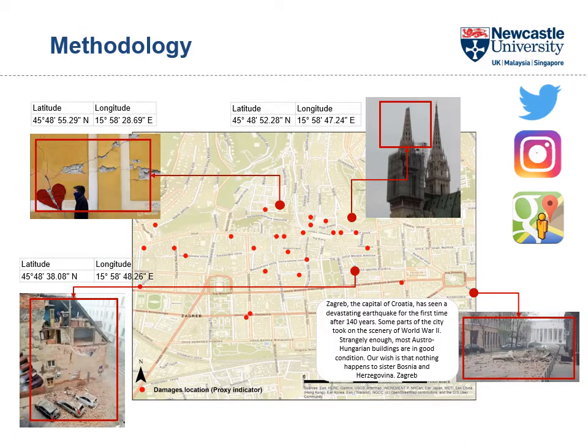Pictures in social media platforms are not geotagged anymore due to privacy issues. Then, to be able to use image data, we need to georeference it, looking at landmarks, at the names of the streets, or contacting the photographers to know the coordinates where those pictures were taken. And finally, validate these coordinates using the Street View function from Google Maps to finally produce a map with the spatial distribution of damages in Zagreb and surroundings.